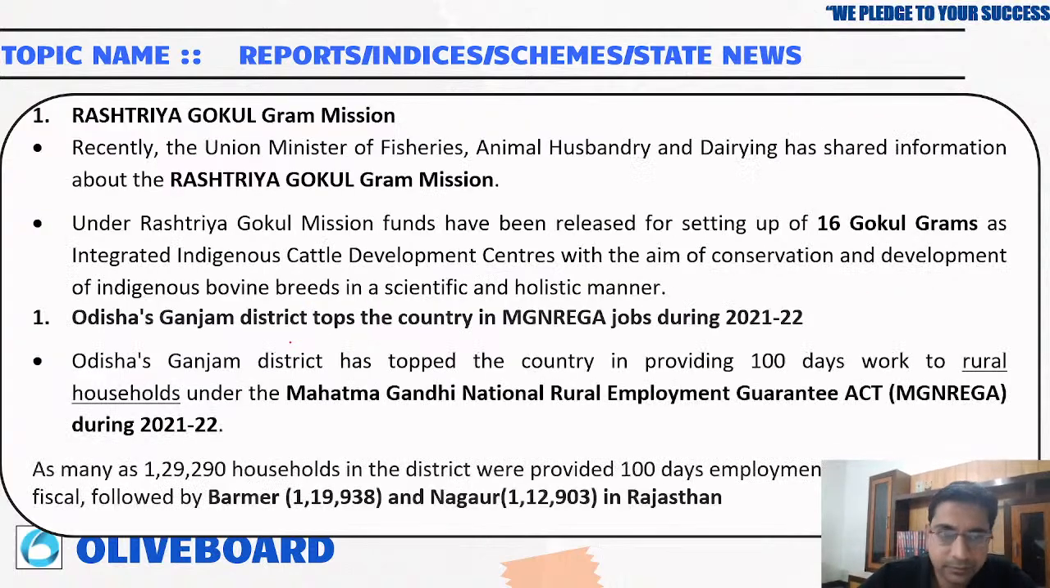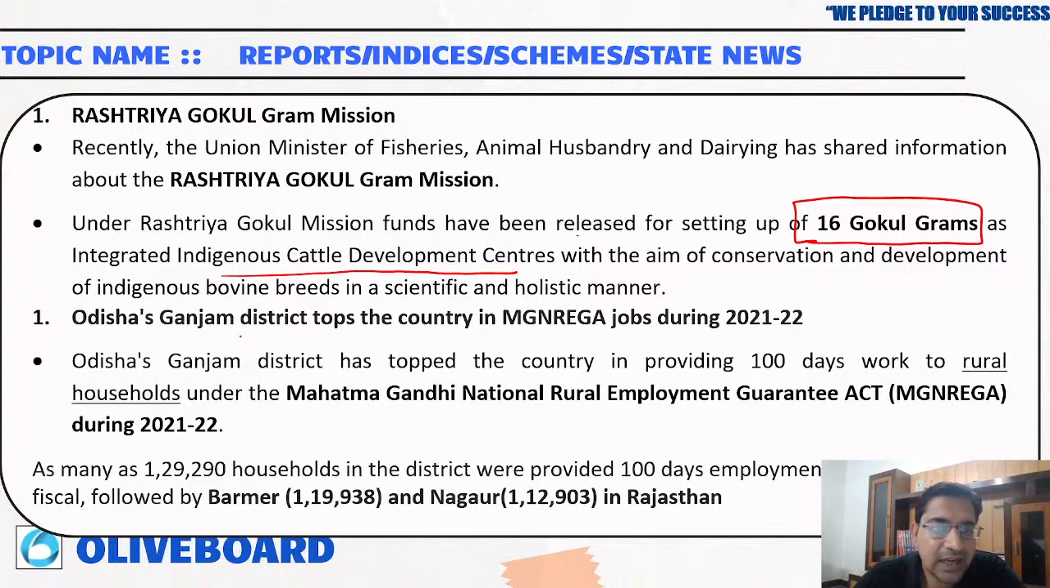Okay. Now, Rashtriya Gokul Gram Mission. Recently, the Union Minister of Fisheries, Animal Husbandry and Dairying shared information regarding the Rashtriya Gokul Gram Mission. Under this, there is a release for setting up 16 Gokul Grams, integrated indigenous cattle development centers.